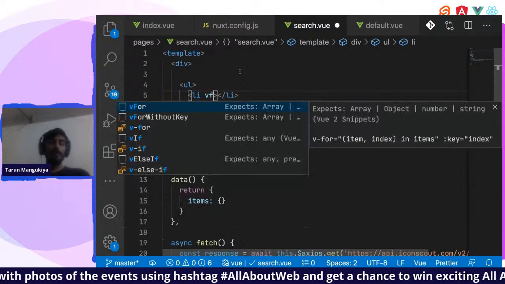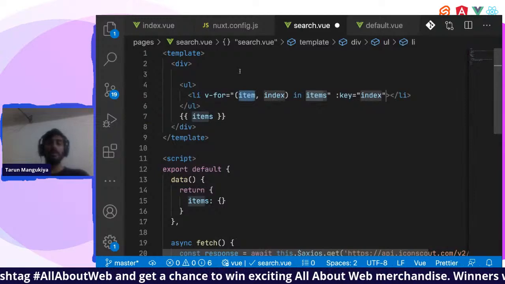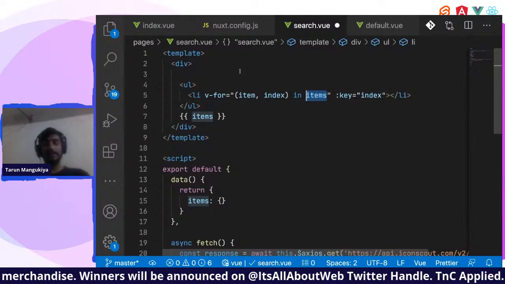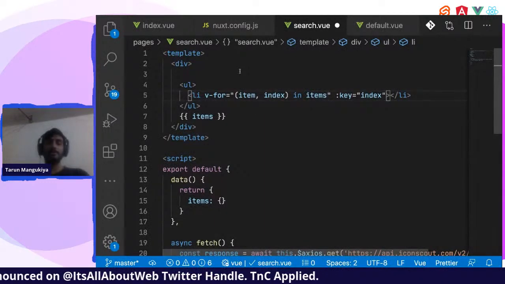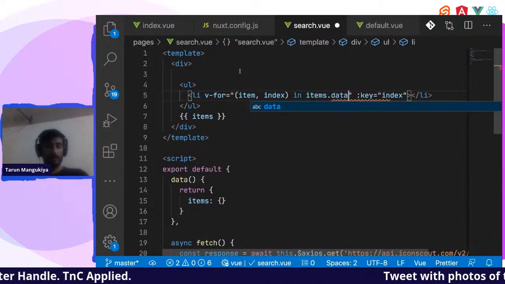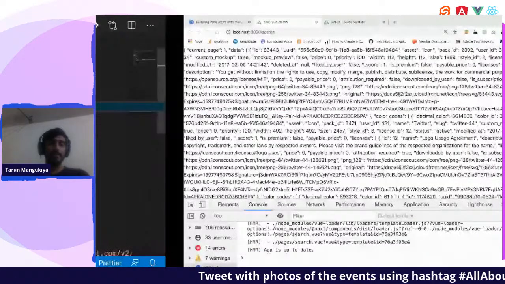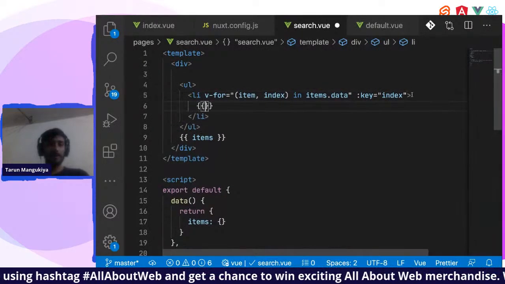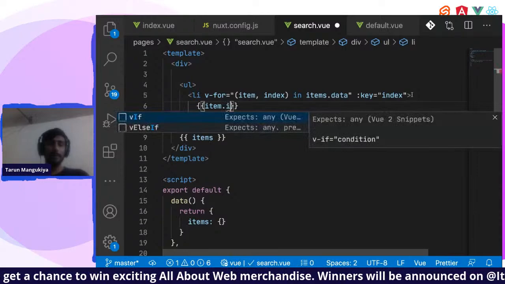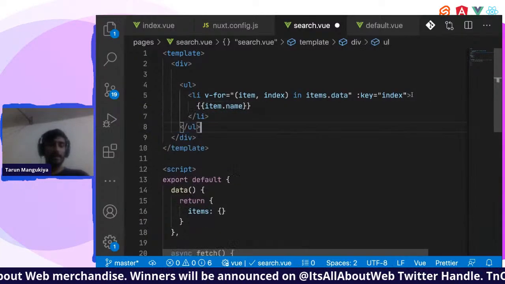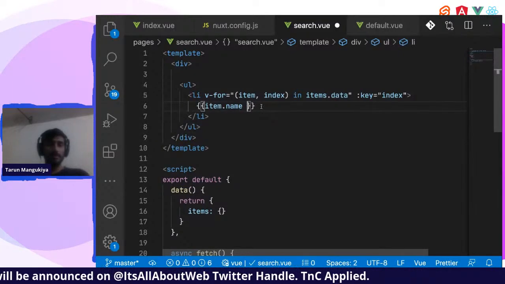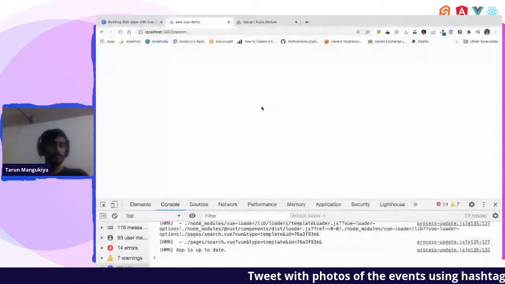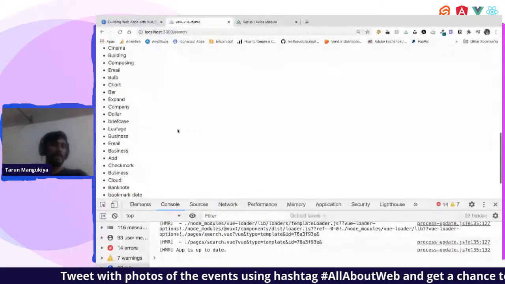In Vue.js there is a directive, we call it a directive. We want a for loop over here. For the for loop you can use v-for, in which we can write it the traditional way we do in JavaScript. So we have data in items.data. If you look closely at the data, in items.data we have the original array. So I'm iterating through items.data and printing item.name over here. I'll remove this, I don't need it anymore. Just some more indentation cleaning work. Okay, done. Let us see. And yep, there you go.